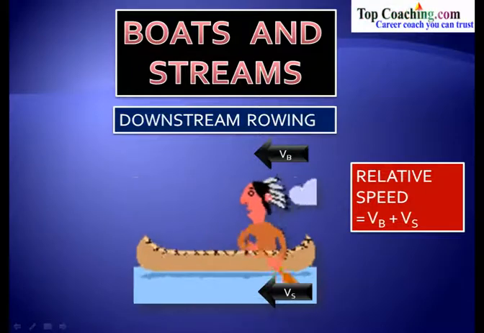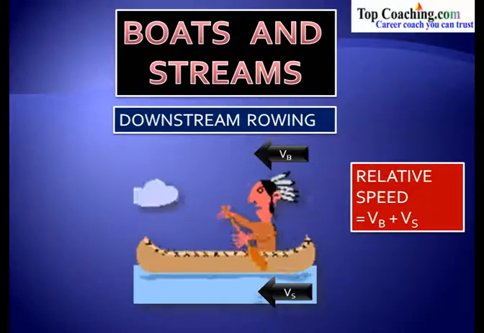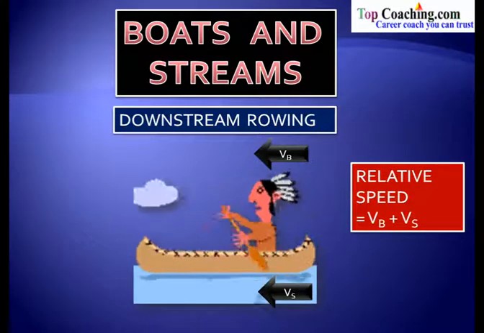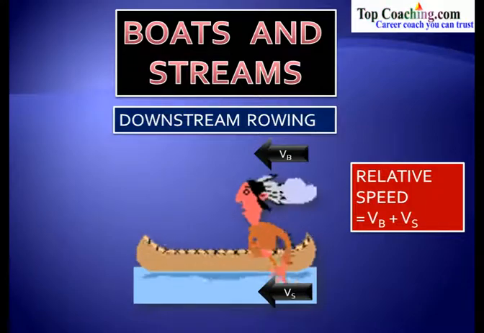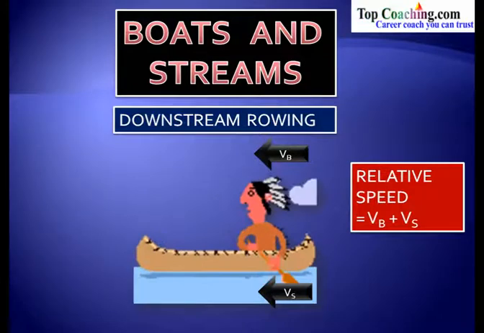You might be wondering why we are adding. In the problems on relative velocity, we subtracted when they were in the same direction. The point is the boat's speed is being added. Actually, the effort to row the boat is reduced because the water is moving in the same direction.